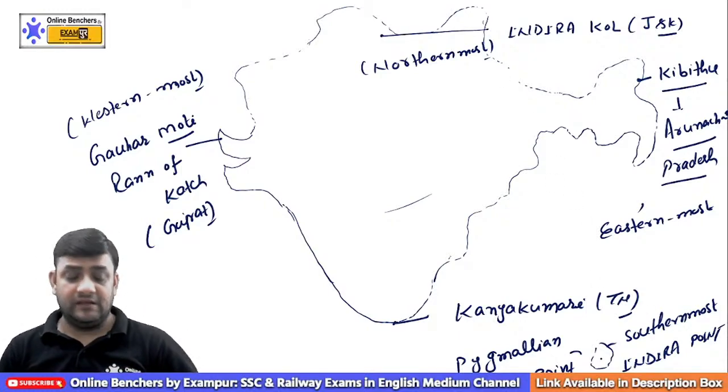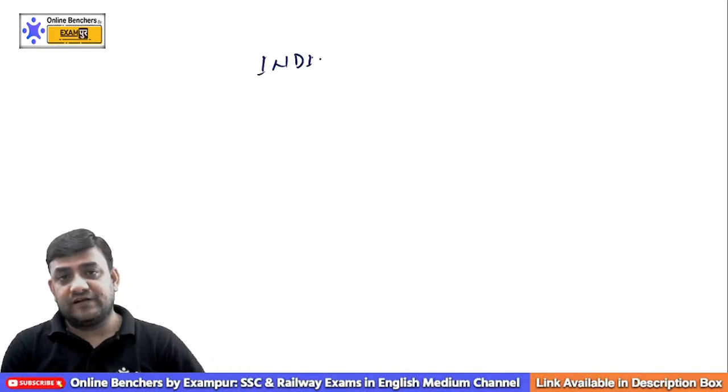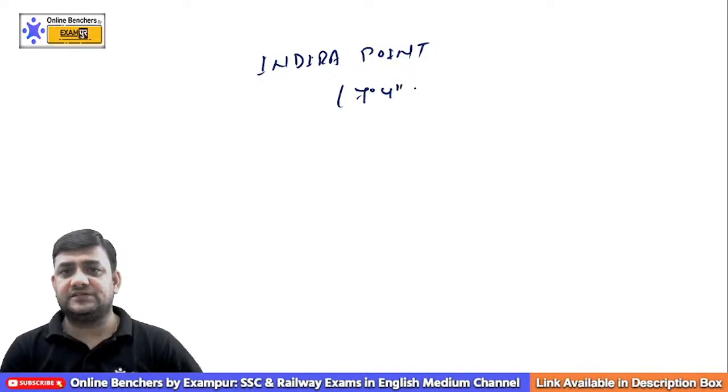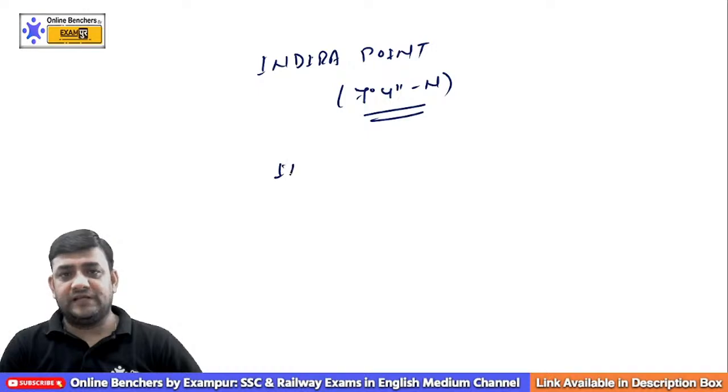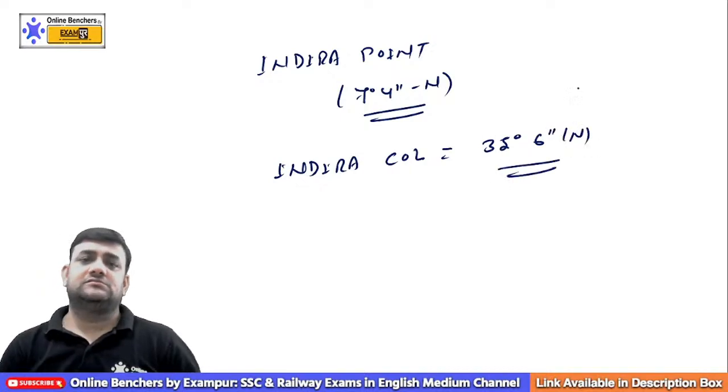And remember one thing, if the question comes, what is the latitude of Indira Point? This is at 6 degrees 45 minutes north. And what about Indira Col? Remember one thing, this is 35 degrees 6 minutes north.